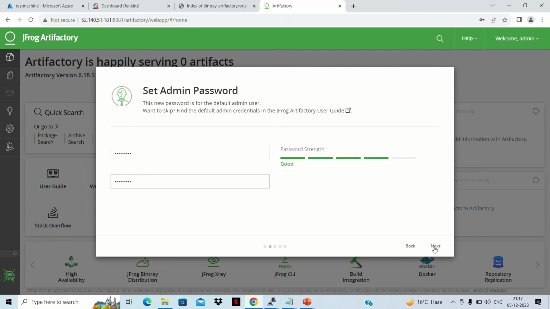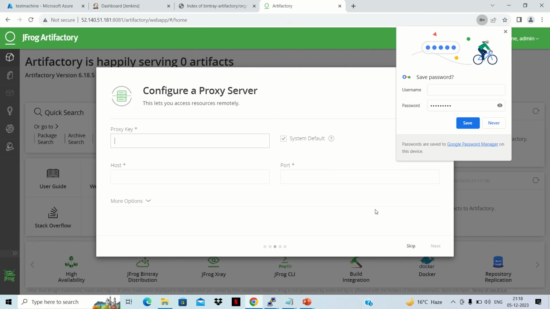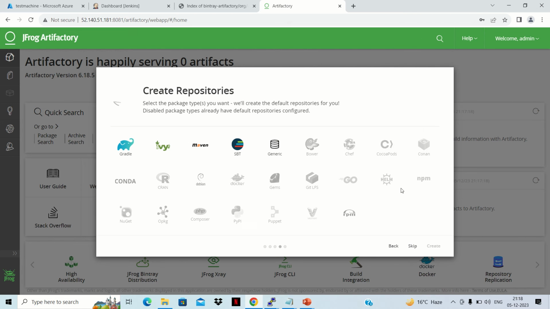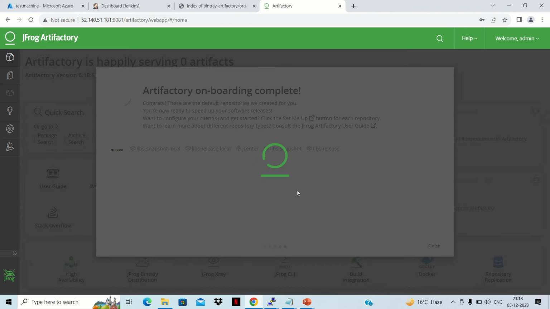Okay, then we can go to next. Now this is a proxy server. We are not going to configure it. We can skip it. Then it will ask to create repository. We can click on this Maven. We can go to create.